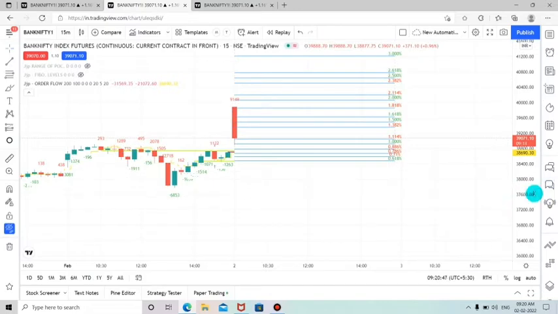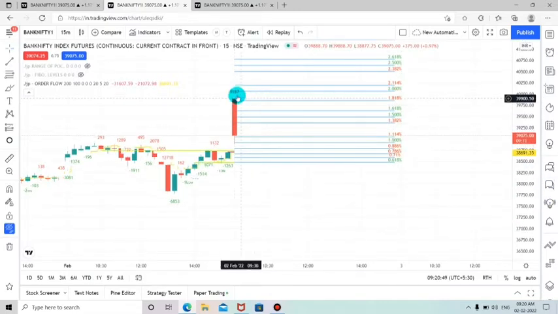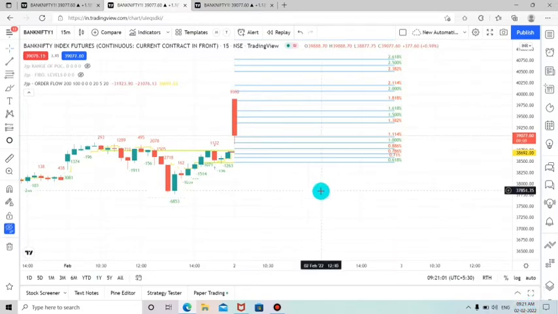Right now you can see in this particular candle, once the candle ends only we can decide. So right now we are not going to make any decisions. Right now the market time is 9:20 a.m. and the date is 2 February 2022. In the live market, once we get a high probable entry, I will be updating you.